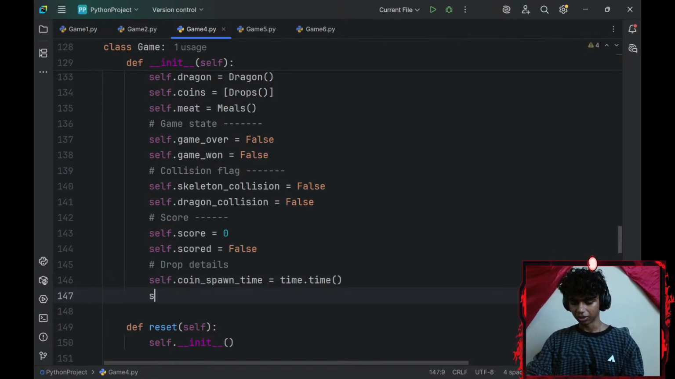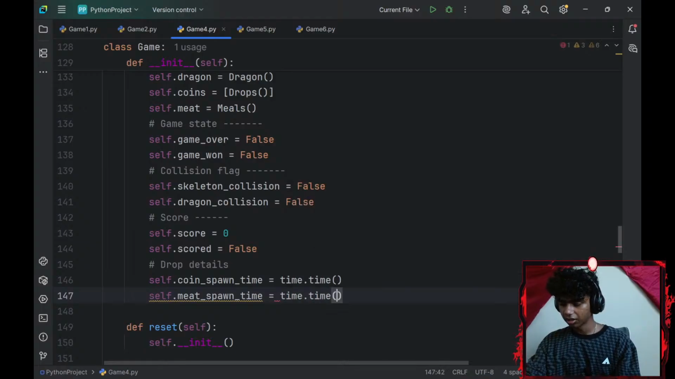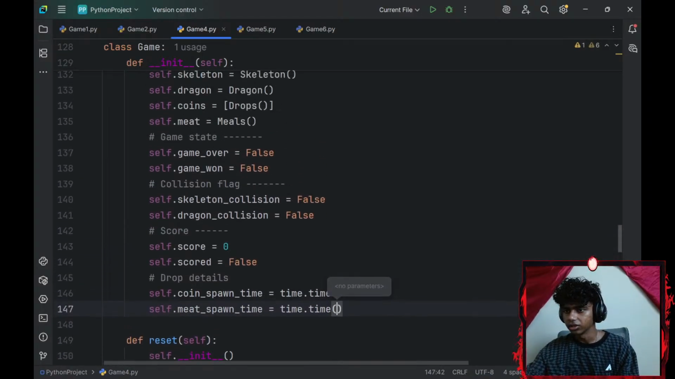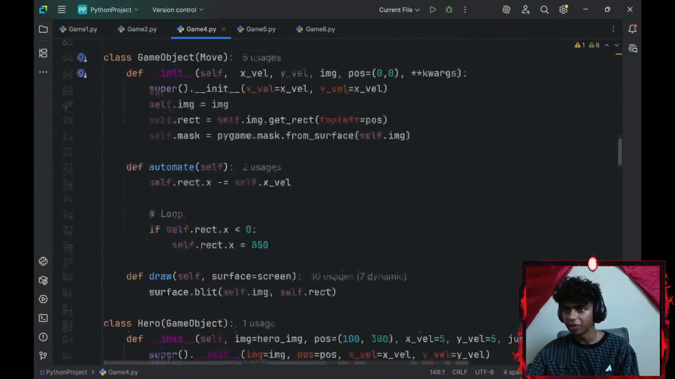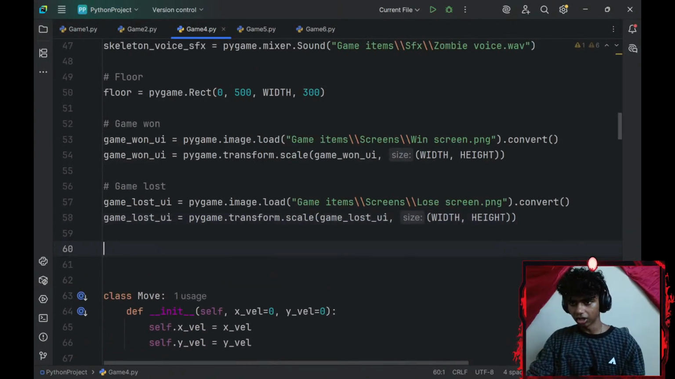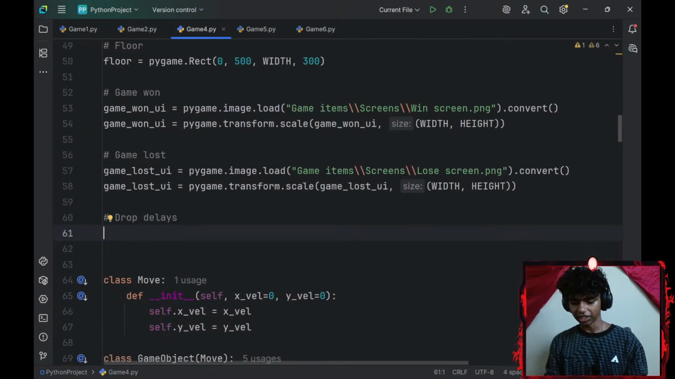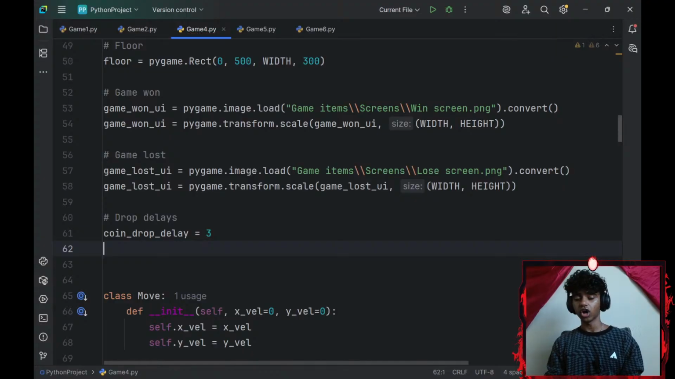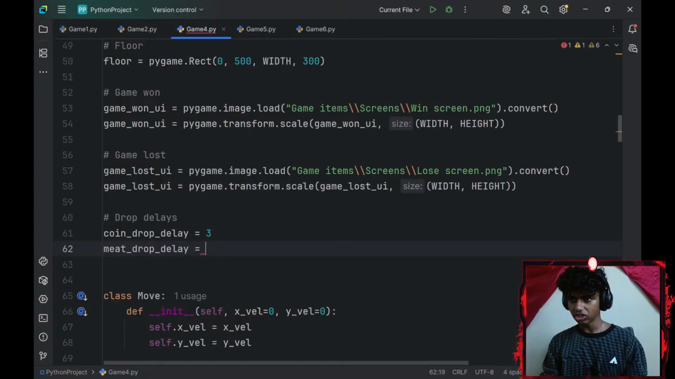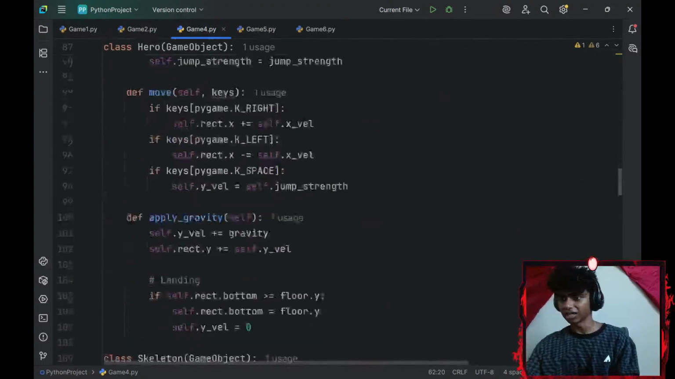I'll need one for my meat as well. So self.meat_spawn_time, which is going to be equal to time.time. Okay, that's perfect. And then let me go all the way up here, under my game_lost, I'll create another comment that says drop delays. For my drop delays, coin_drop_delay is going to be equal to 3 seconds. A coin will spawn every 3 seconds, and meat_drop_delay is going to be set to 8 seconds, because a meat will spawn every 8 seconds.